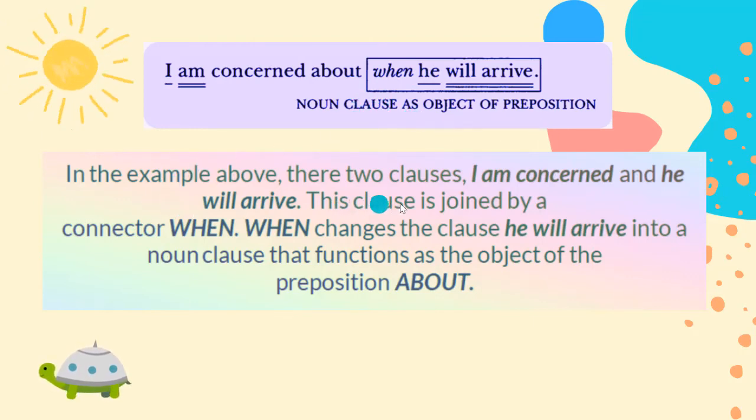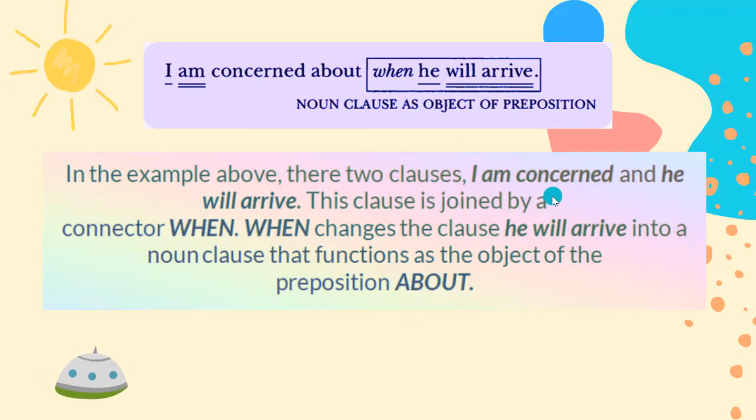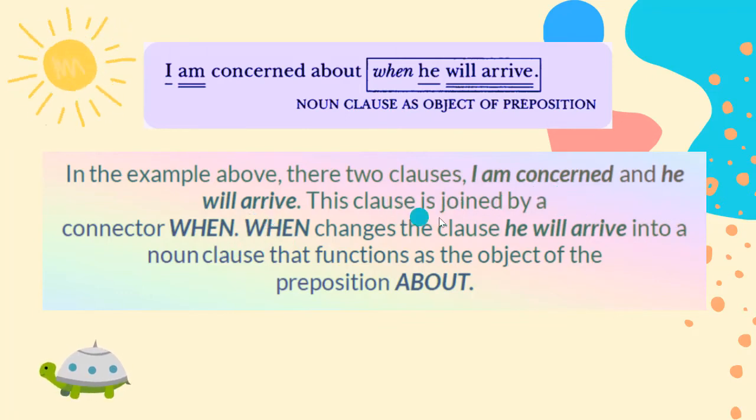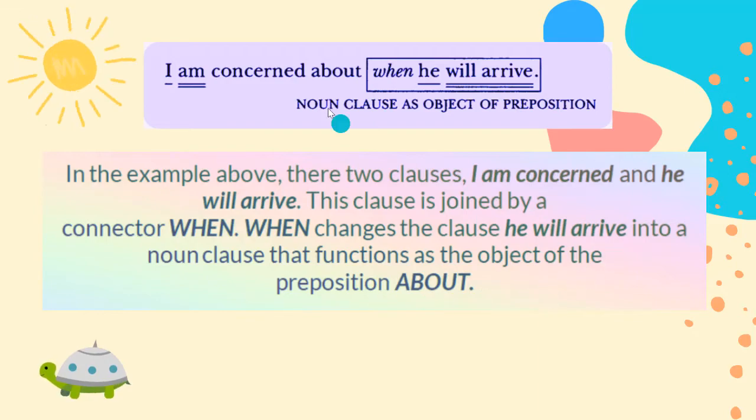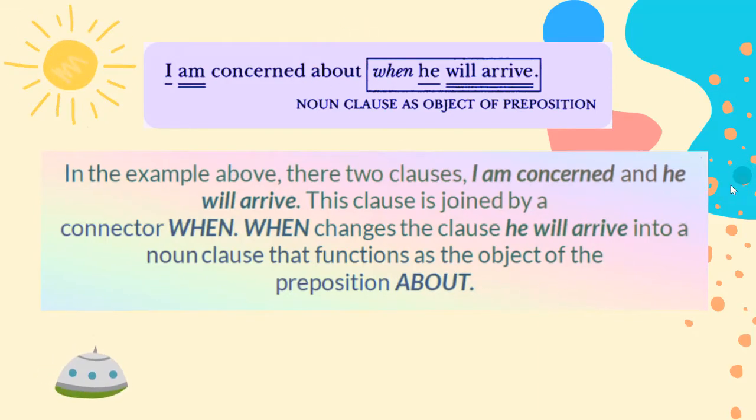In the example above, there are two clauses: I am concerned and he will arrive. The clauses are joined by when. So he will arrive becomes the noun clause because by adding when, it functions as the object of the preposition about. Okay.